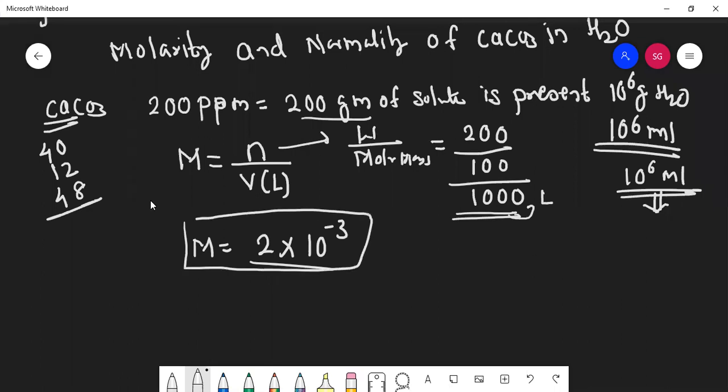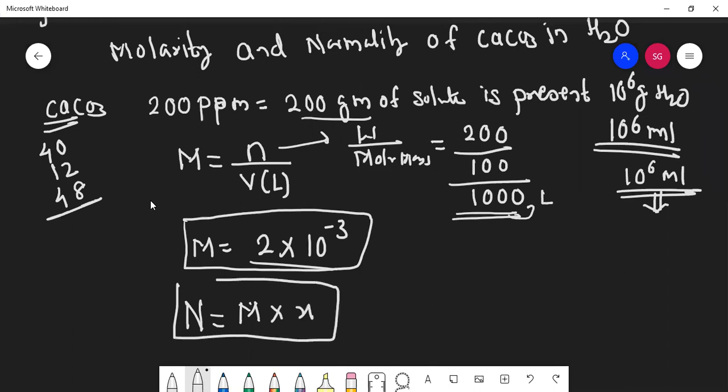Now normality is very easy, students, because if you know the molarity, you know one formula to calculate normality. What is that formula? X into M. Very good. So the molarity we know is 2 into 10 raised to minus 3. What is the X factor for CaCO3?